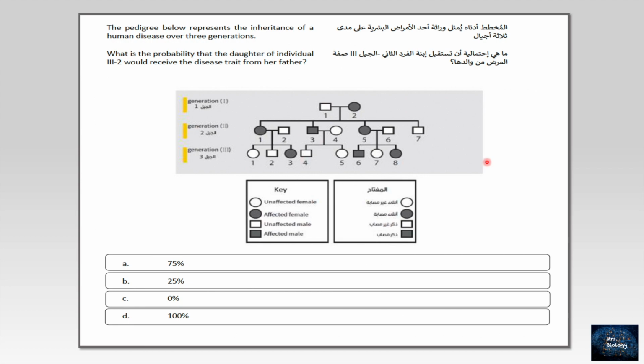If we have 2 alleles, and both of them are capital, I mean dominant, or at least one of them is, I will have an affected person. But what we see here, he is unaffected. So he should be recessive. Let me clarify it more now. Come with me.